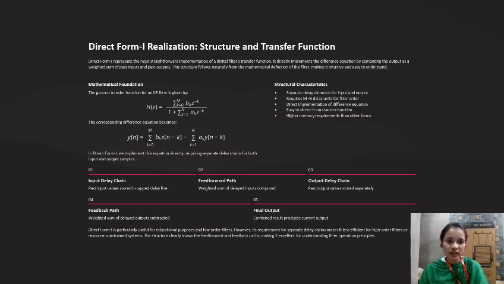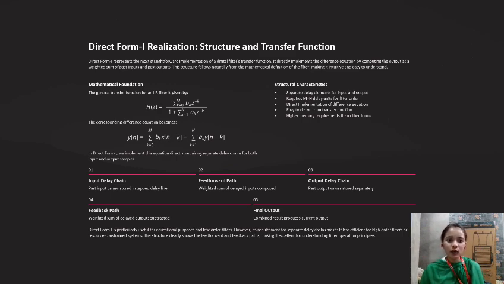The mathematical foundation: the general transfer function of an infinite impulse response filter is H(z) = summation k=0 to M of b_k z^-k divided by 1 + summation k=1 to N of a_k z^-k. So the corresponding difference equation becomes y(n) = summation k=0 to M of b_k x(n-k) minus summation k=1 to N of a_k y(n-k). In direct form 1, we implement this equation directly, requiring separate delay chains for both inputs and outputs.